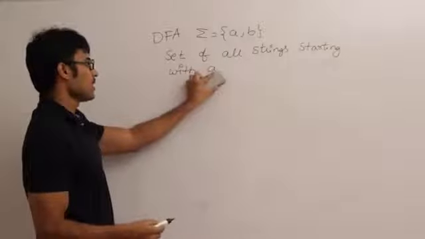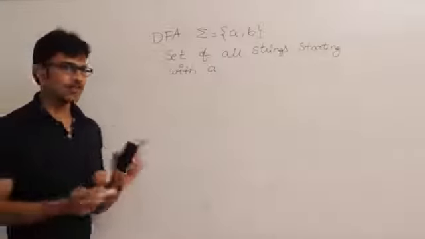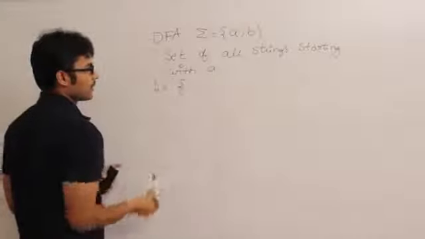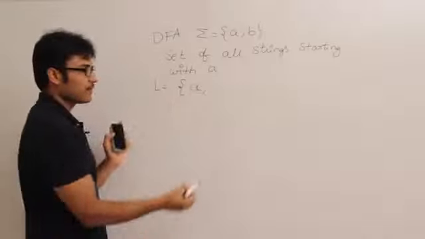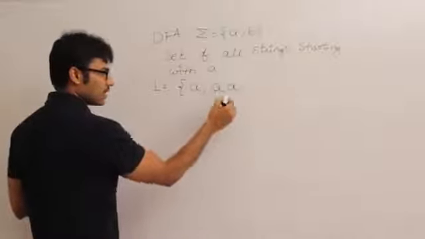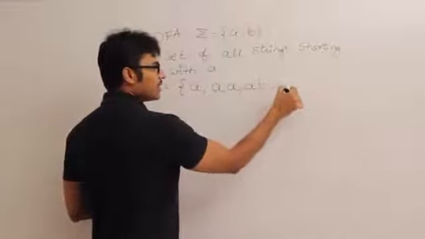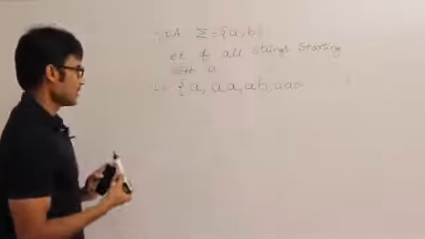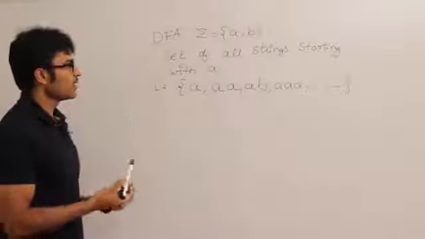Whenever you see any problem, the first step is to identify the language. So the language is going to be: a, because a starts with a, then aa, because aa starts with a, and ab starts with a, and so on. First question: is this finite or infinite? Infinite. So we don't know whether we will be able to give a finite automata or not. But let's try.